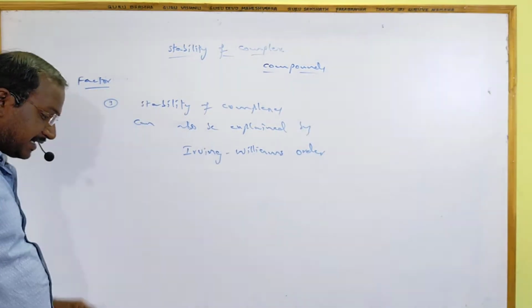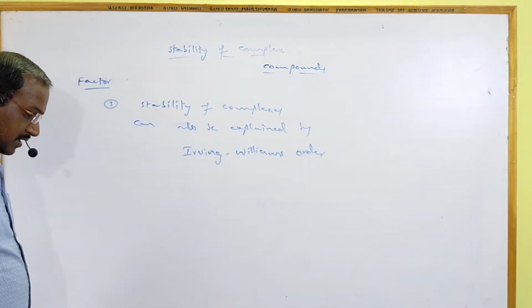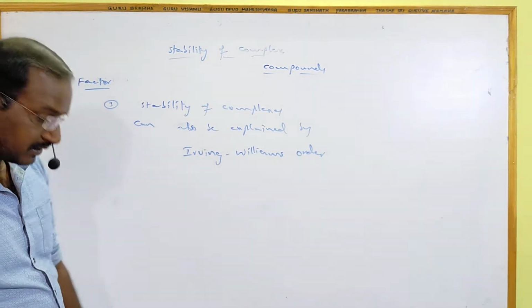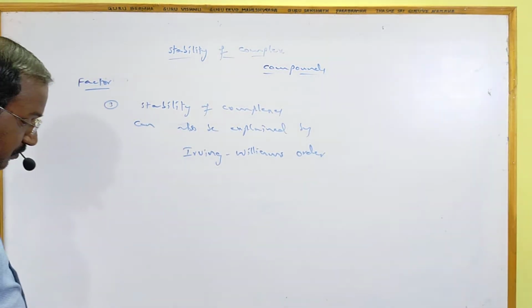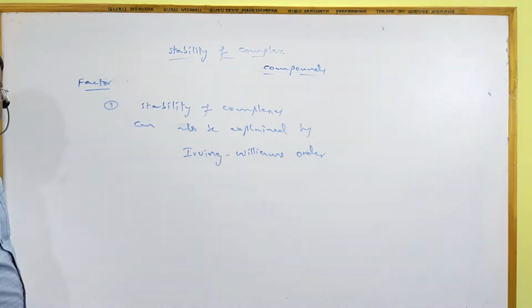What does that mean? It refers to the exchange of aqua ligands for any other ligands within the central metal ion. So the Irving-Williams order is almost exclusively independent of the nature of the incoming ligand.